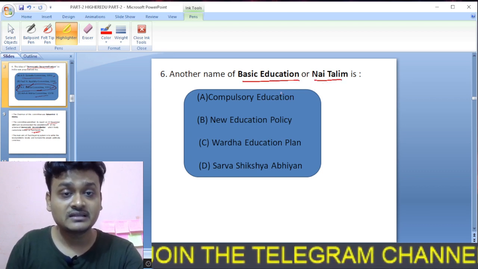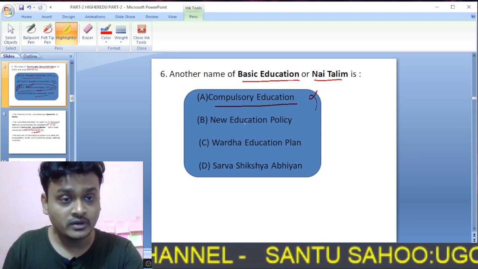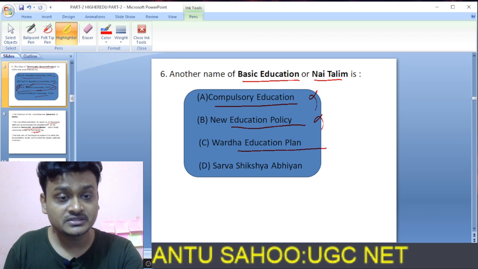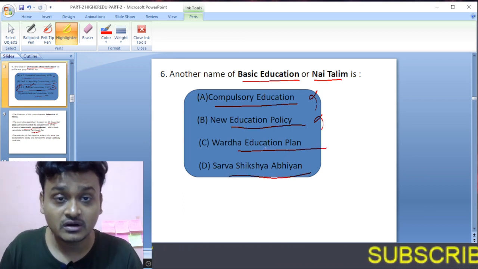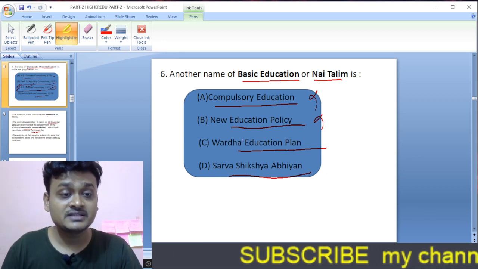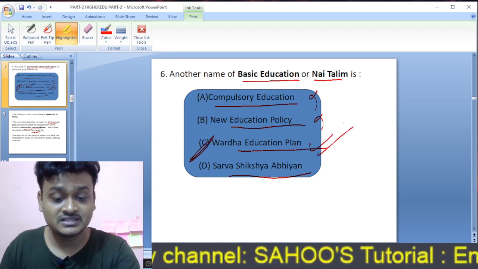Another name of basic education, the ninth limb or bunyadi shiksha, is the Wardha Education Plan. So here C is the right option.